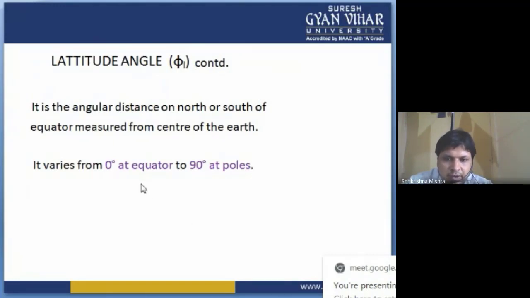It varies from 0 degree at the equator to 90 degree at the poles. This is the latitude angle. It is 0 degree at the equator, all right, and 90 degree at the poles. So you can understand what this latitude angle is.